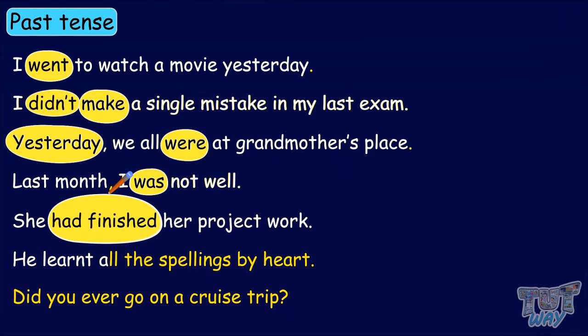He learned all the spellings by heart. Here, the verb is learnt, and it is the second form of the verb learn, so it shows the sentence is in past tense. Did you ever go on a cruise trip? Here, the verb is did, and whenever did is used, it indicates that the sentence is in past tense.